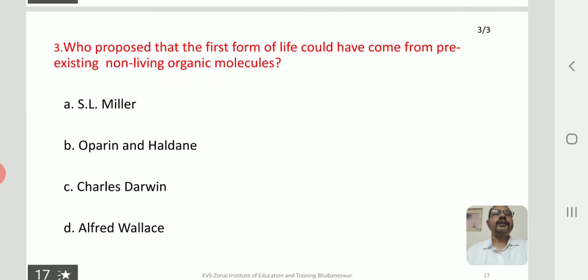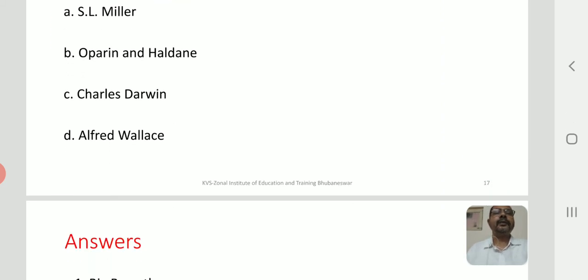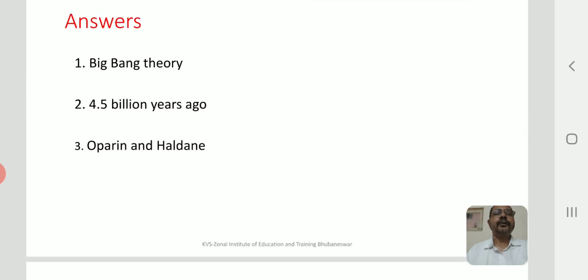Who proposed the first form of life could have come from pre-existing non-living organic molecules? So what does this theory state about? Chemical evolution. Okay, so it is nothing but Oparin and Haldane. Alexander Oparin and J.B.S. Haldane put forward this theory. Okay, those are the answers in front of you.